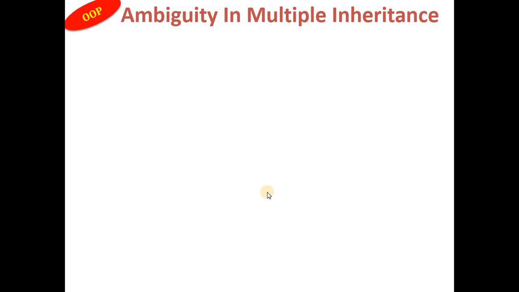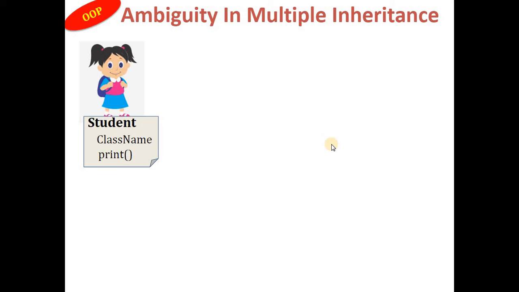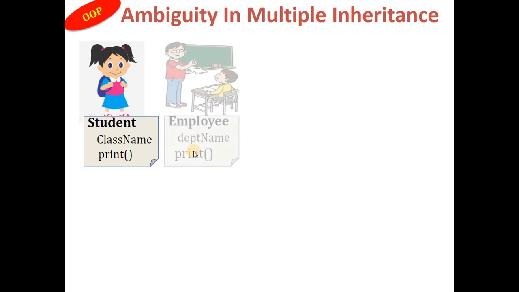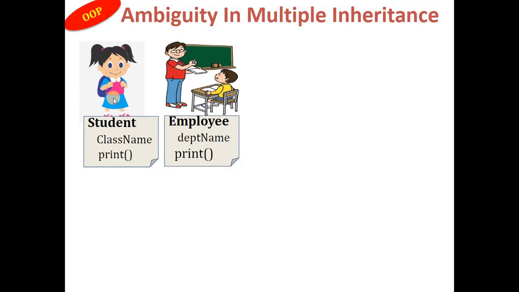Now we will see the concept known as ambiguity in multiple inheritance. Consider that you have a student which has its own data member class name and a print function, and an employee which has a department name as its data member and a print function. As there is no relation between student and employee, if I create student S and write S dot print, it will call the print function of the student class only. And if I create employee E and write E dot print, automatically the print function of employee will be called. So there is no ambiguity here.